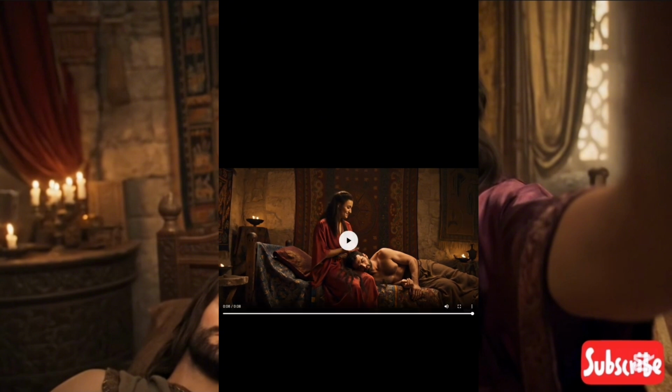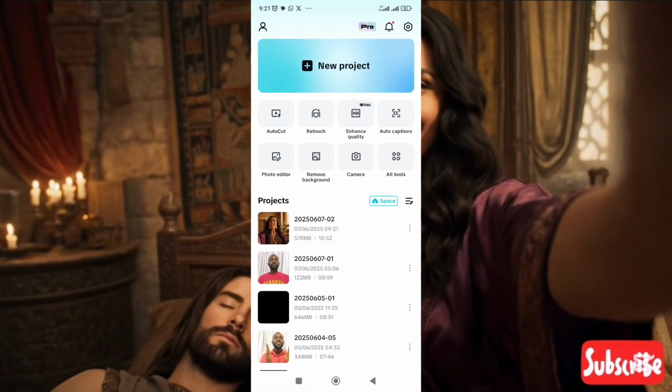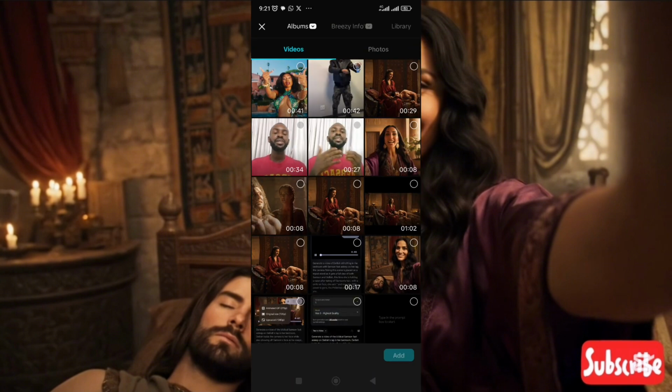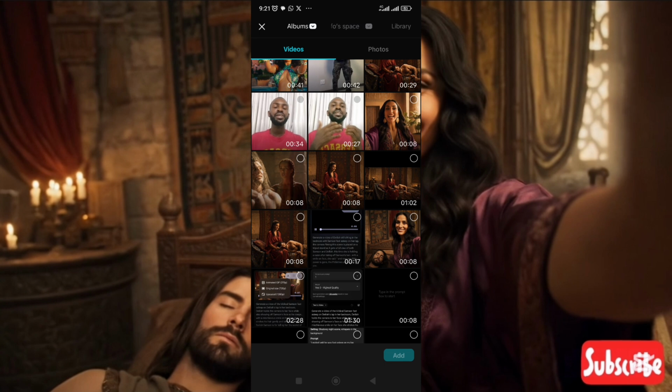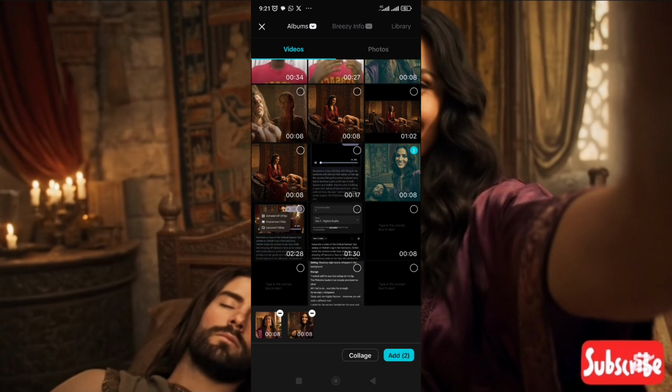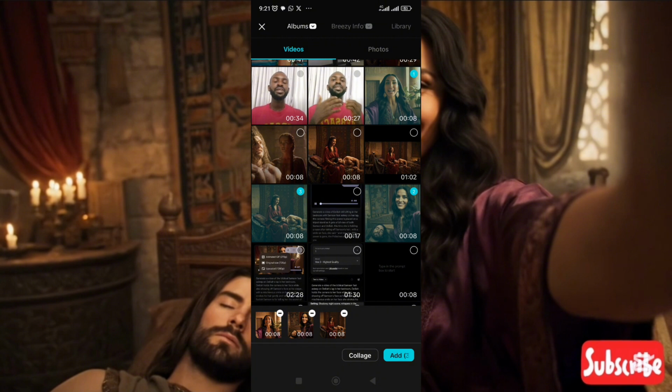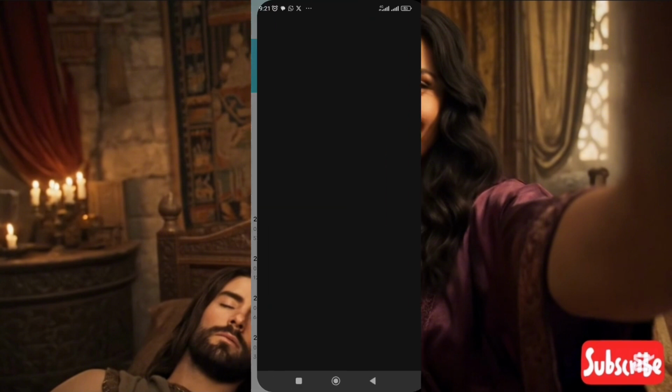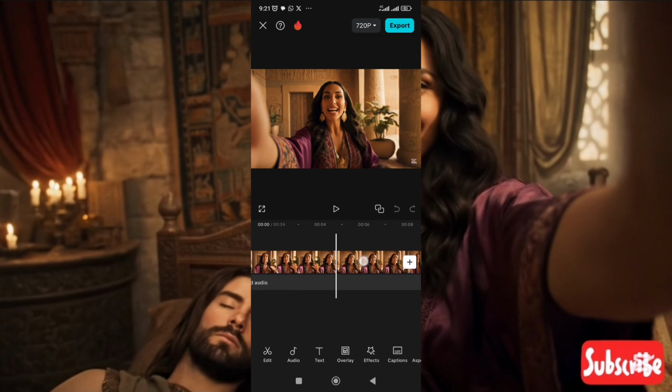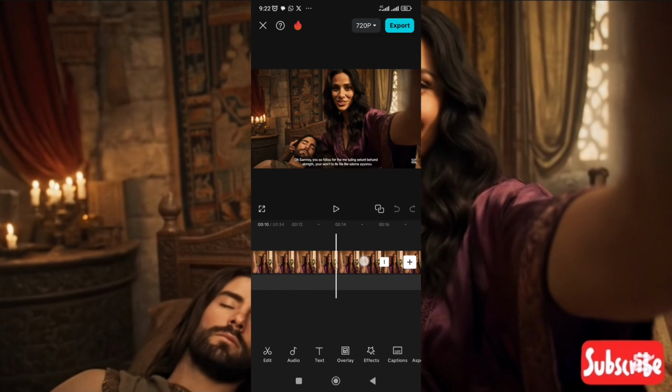So we'll go ahead and generate the last scene and do that for all the video. So now this is how you create a Bible vlog using VEO 3 AI. After this, just open CapCut or any of your favorite editing app and, you know, compile your videos according to the scene and, you know, post it online. This is how I'm going to do mine. I'll go here, I'll pick this is the first scene, and then second scene, third scene, and then finally this one I generated, and then add it to CapCut. As you can see here, I'm going to play it for you guys to see.